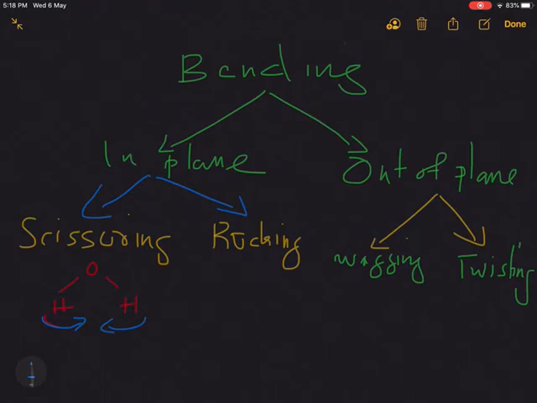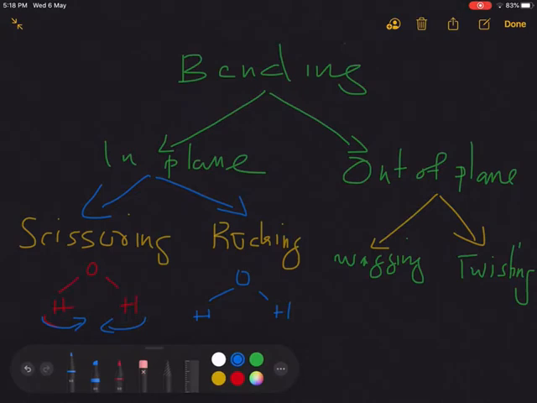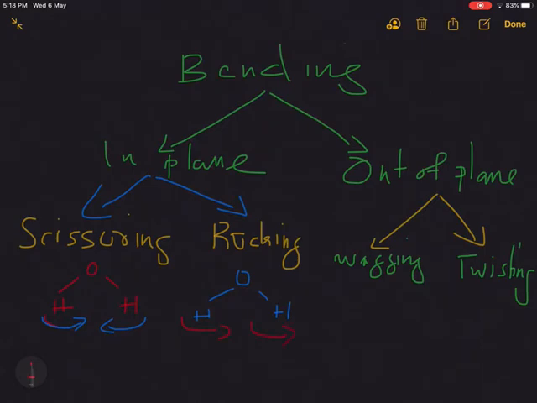For rocking, the bond angle changes in such a way that both the bonds move in the same direction. That is called rocking. Both these movements, scissoring and rocking, are in plane vibrations because the change is happening in the same plane. For example, these two movements are in the plane of this screen.